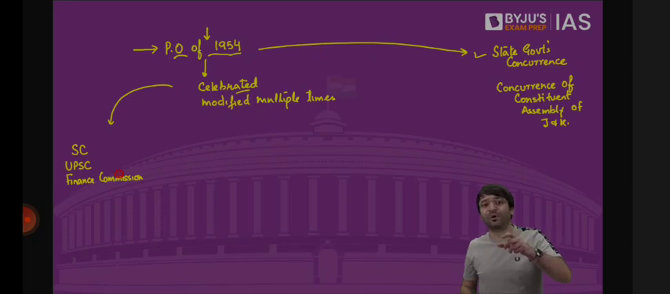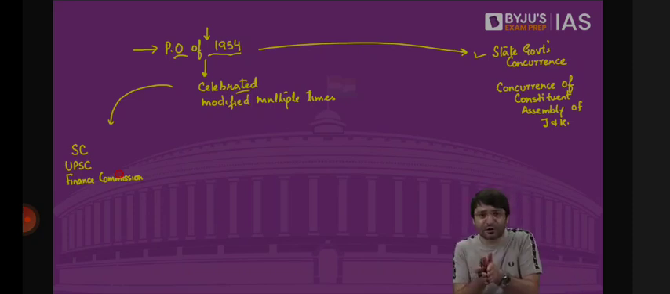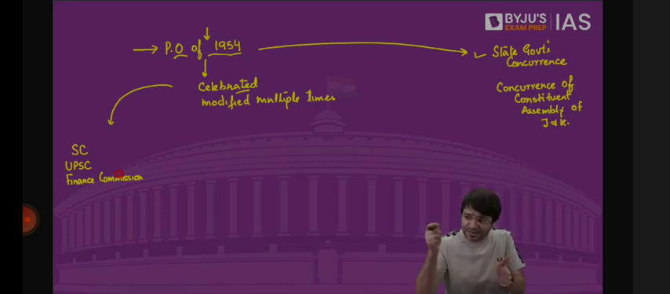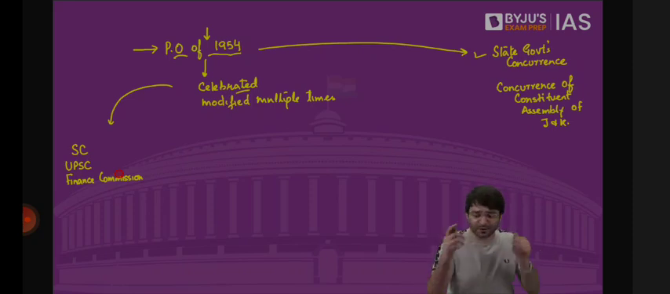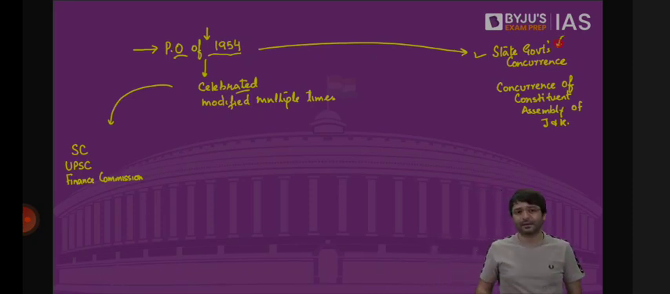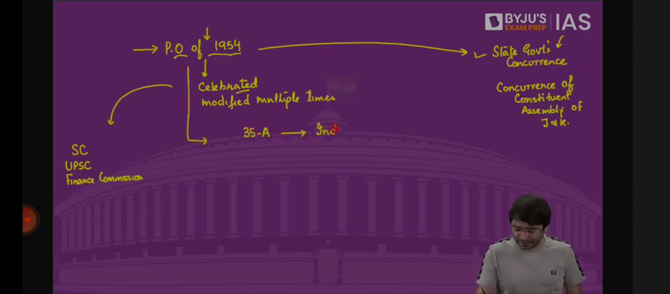So this presidential order was celebrated throughout India. Why? Because it was through this presidential order that the President applied other provisions of the Indian Constitution, other items mentioned in the Union list, to the state of Jammu and Kashmir, but with the concurrence of the state government. But what nobody noticed, or very few noticed, was that it was because of this presidential order of 1954 that Article 35A got added to the Indian Constitution.